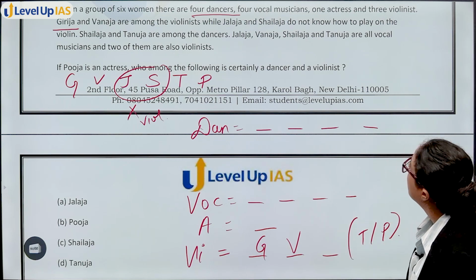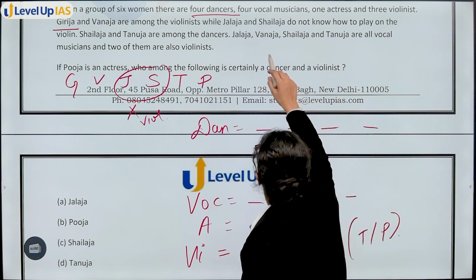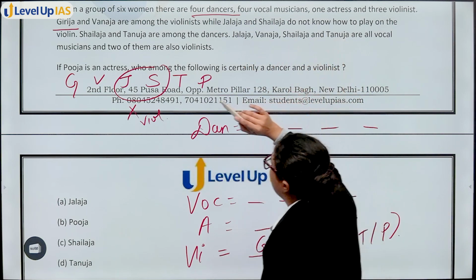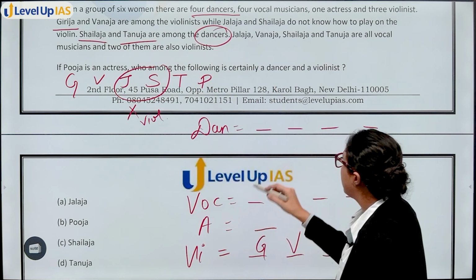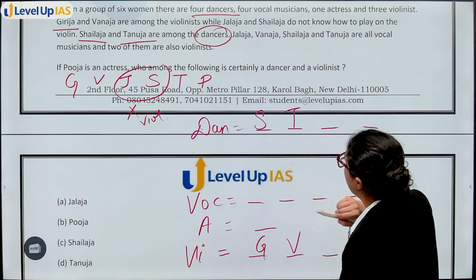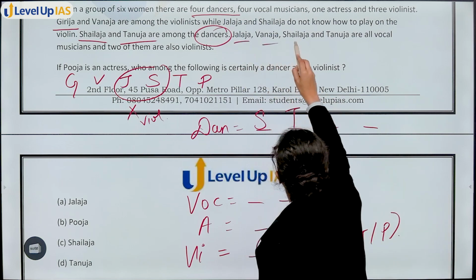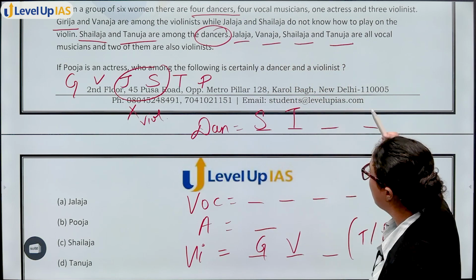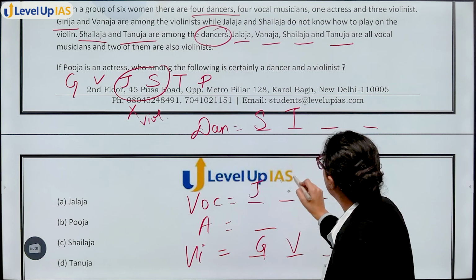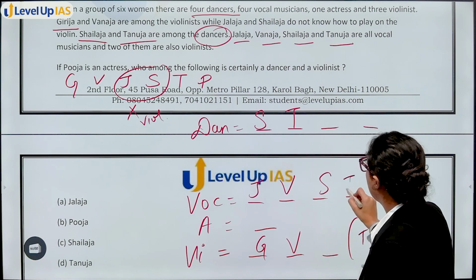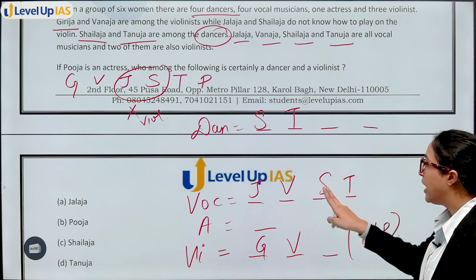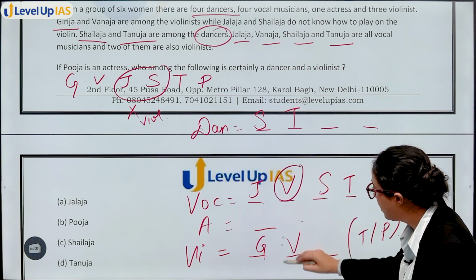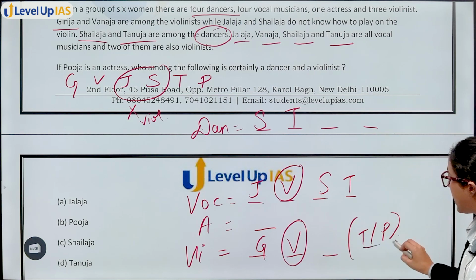Next you have, Jalaja and Shailja do not know how to play violin. Shailaja and Tanuja are among dancers. So dancers में Shailaja भी and Tanuja भी. Jalaja, Vanuja, Shailja, Tanuja are all vocal musicians. 2 of them are also violinists. So from these, 2 are also violinists. I know V is already there. Remaining only T and P can be here.